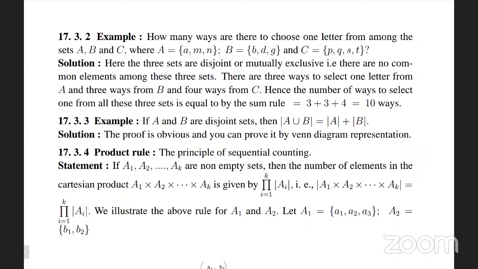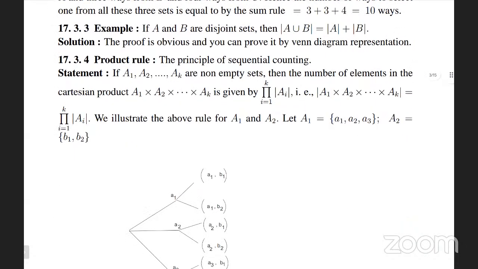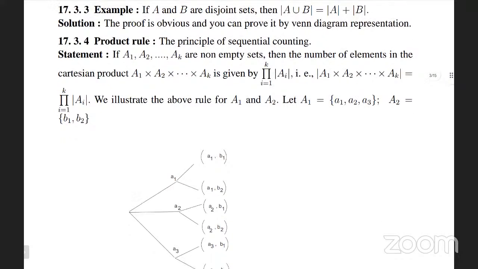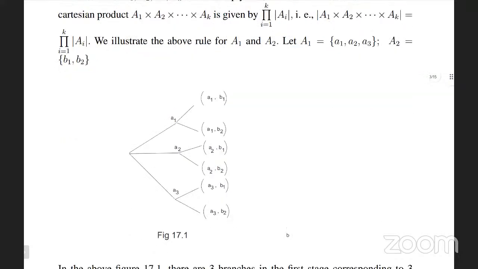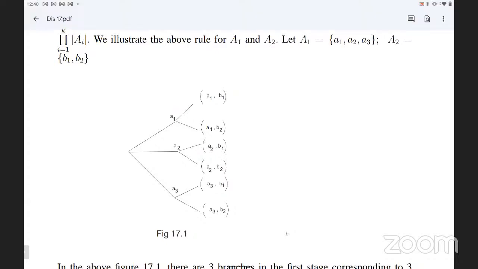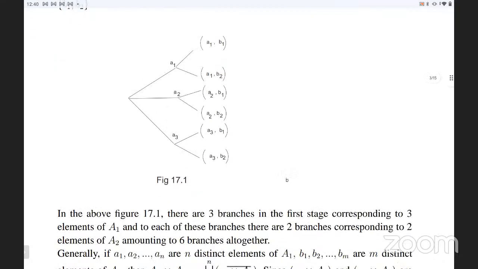Example: let A1 and A2 be any 2 sets. A1 has the elements A1, A2, A3, and A2 has the 2 elements B1, B2. Here, how many ways of approach are available? At the starting stage there are 3 branches. Then each of A1, A2 and A3 is connected with B1 and B2.